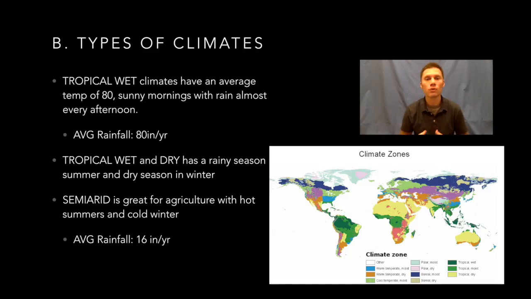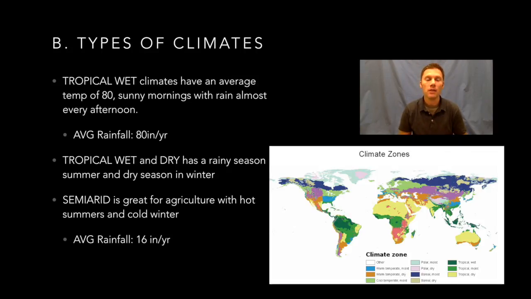So we begin with tropical wet. For this particular climate, the average temperature is 80 degrees, and their rainfall can be somewhere around 80 inches per year. And typically they will have sunny mornings with rain almost every afternoon. And you can almost count on it every single day that they will have some sort of rain in the afternoon.